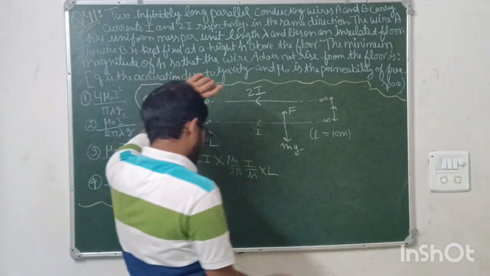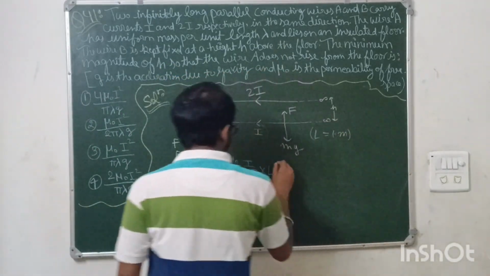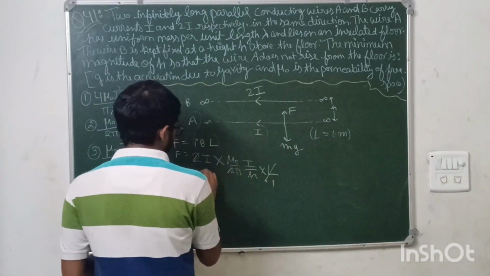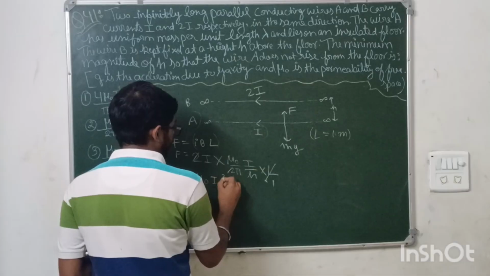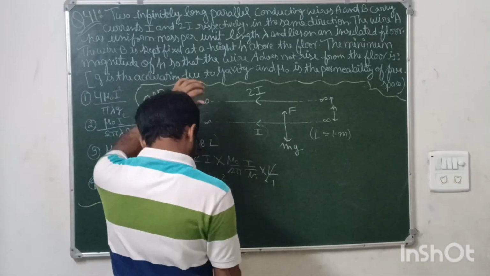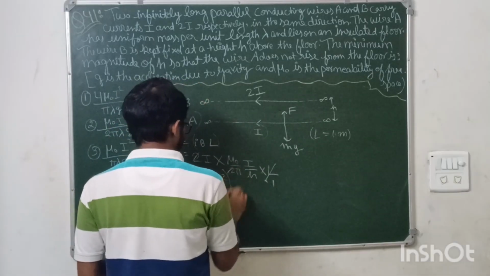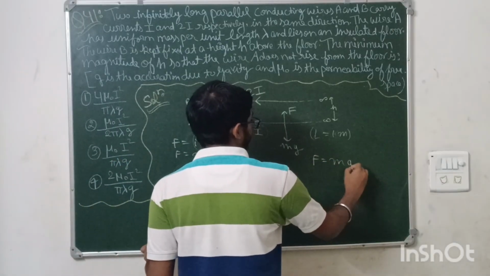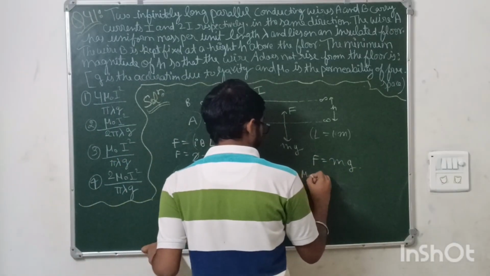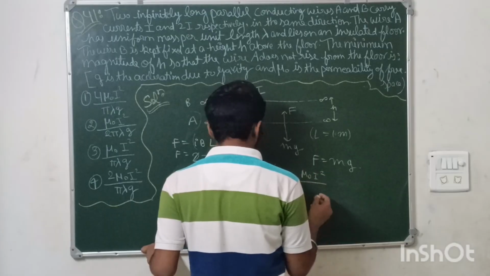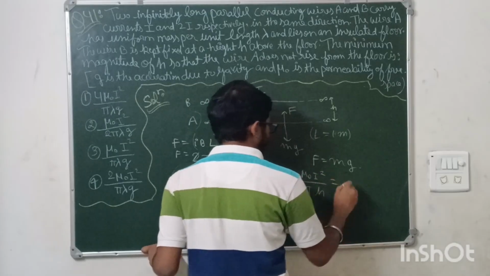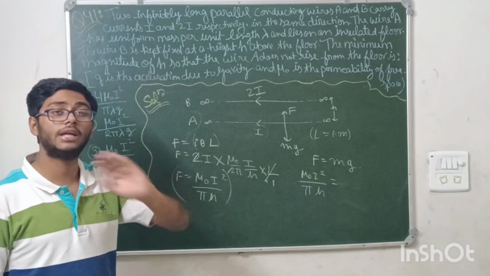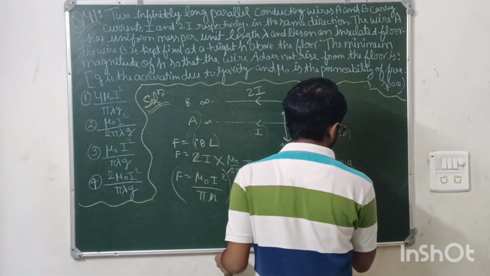Okay, so now L is 1, so the force is coming out to be 2 to cancel, mu naught I square upon pi h. This is the force. Now substitute in the above equation. So force will be equal to mg. So mu naught I square upon pi h is equal to mass. Mass will be lambda by L. But L is 1, so we will write lambda into g.